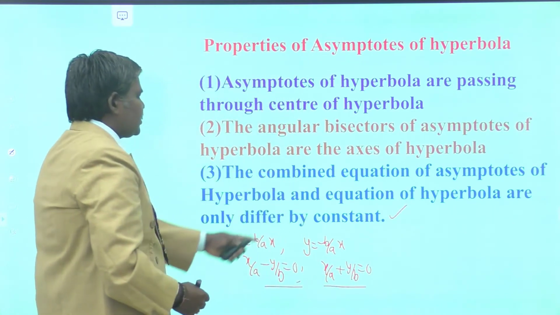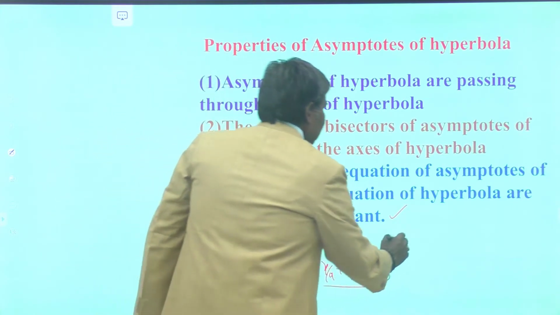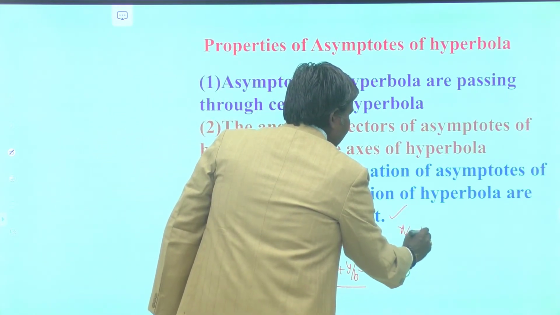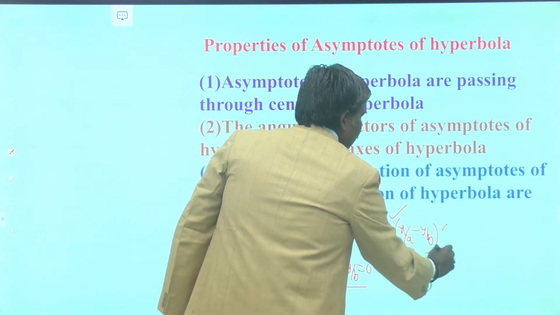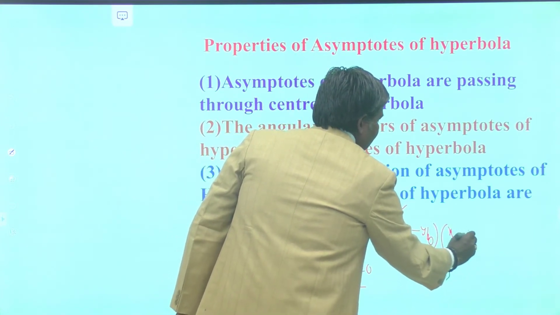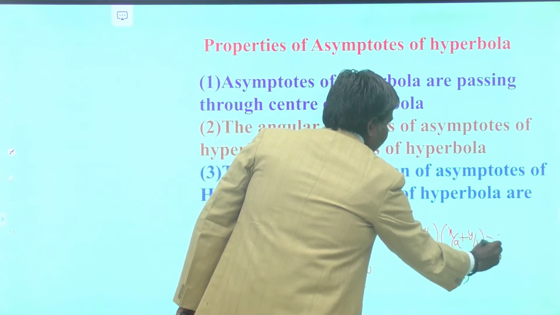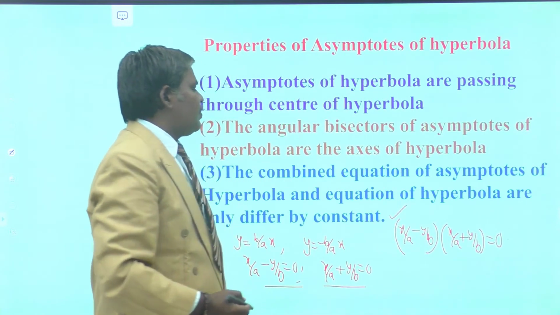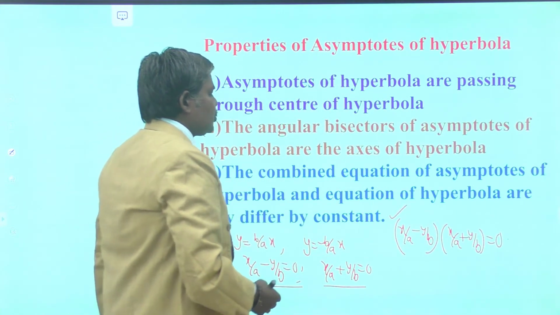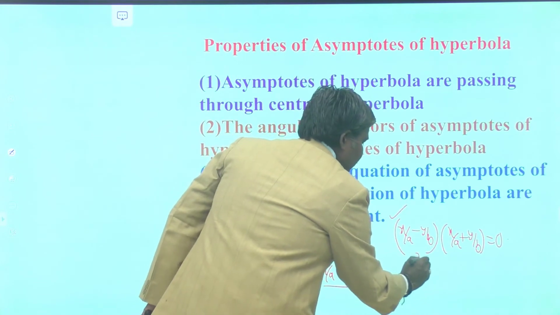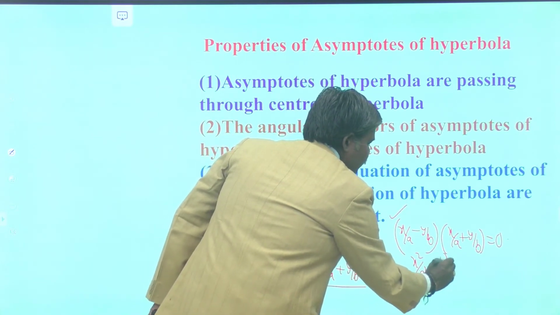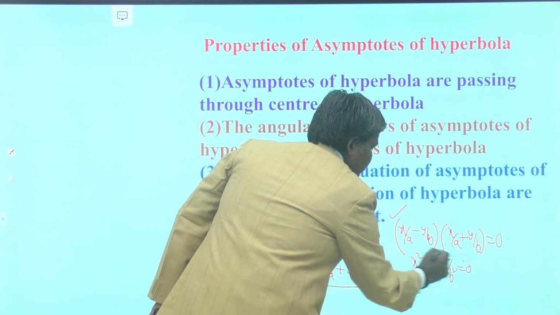Now, my dears, what is its combined equation? Its combined equation is nothing but x by a minus y by b into x by a plus y by b is equal to 0. What is its combined equation? x square by a square minus y square by b square is equal to 0.